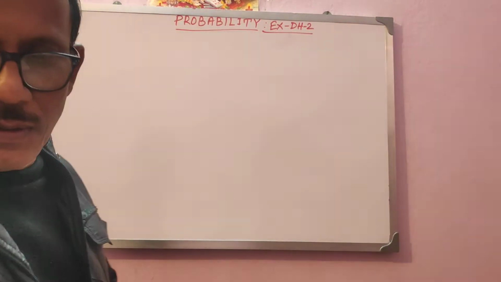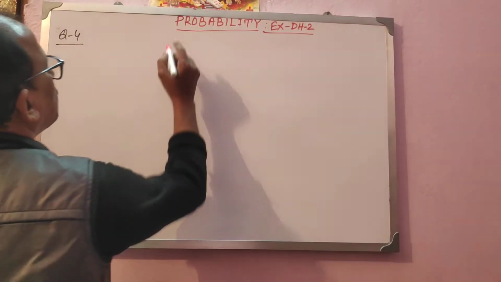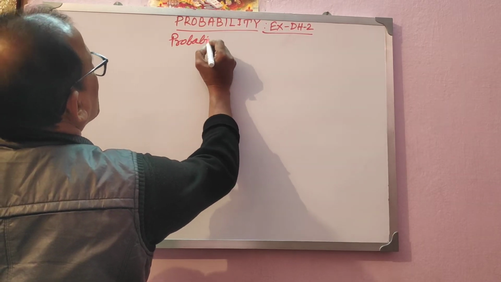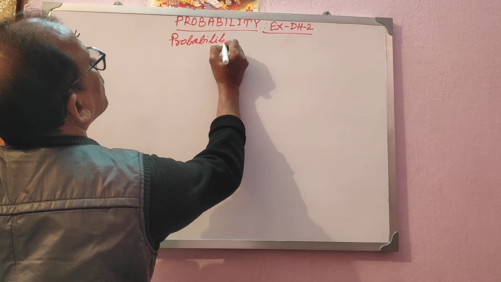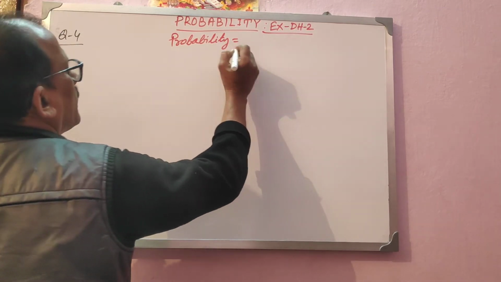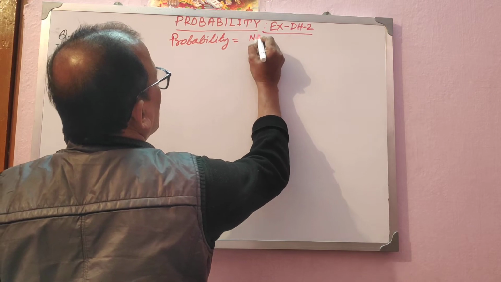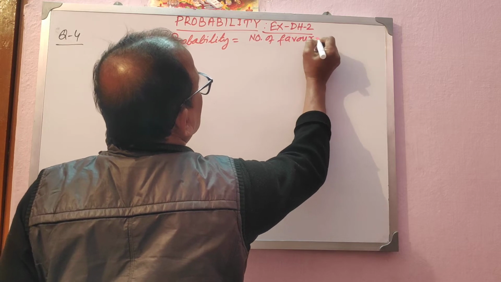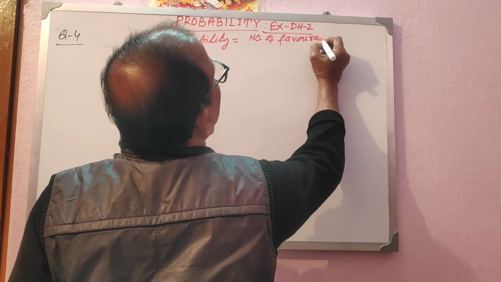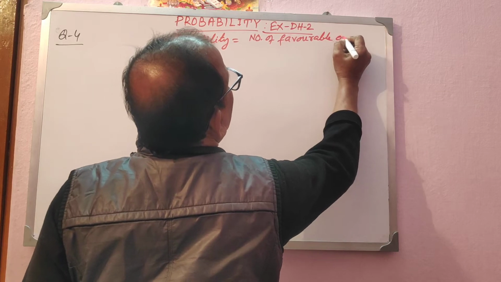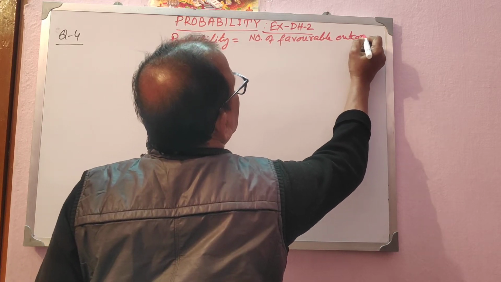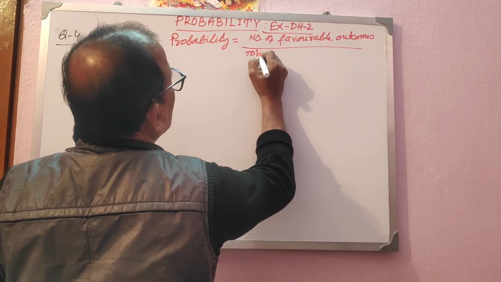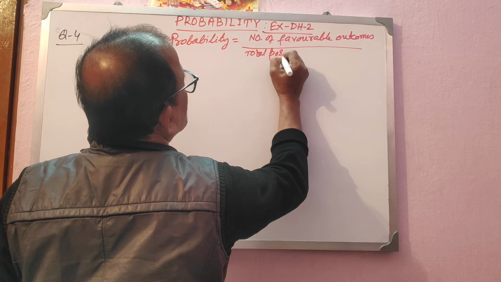First of all, let me write down the formula of probability. Probability is equal to the number of favorable outcomes, the outcomes you want, divided by the total possible outcomes.